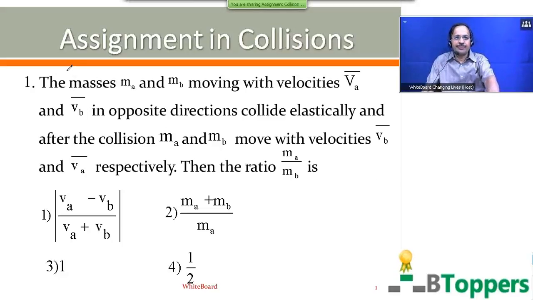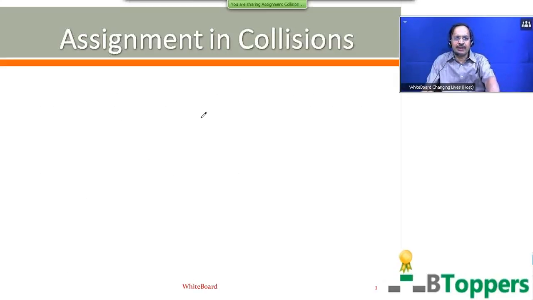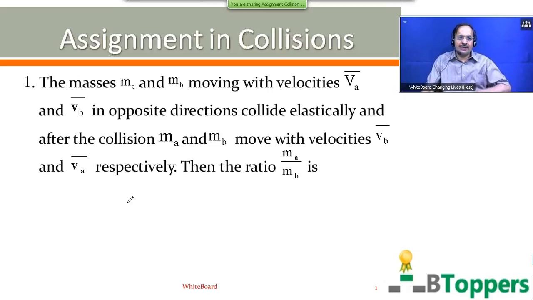The masses MA and MB moving with velocities VA bar and VB bar in opposite directions collide elastically, and after the collision MA and MB move with velocities VB bar and VA bar respectively. Then the ratio MA by MB is. This problem is based on the first special case I have discussed in one-dimensional elastic collisions.